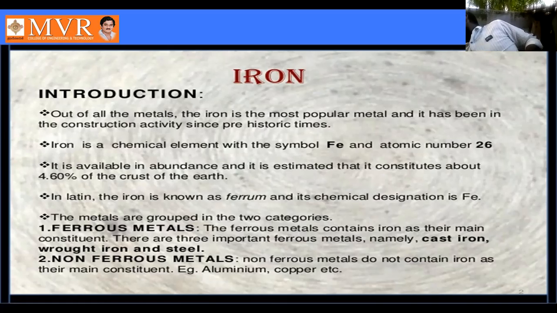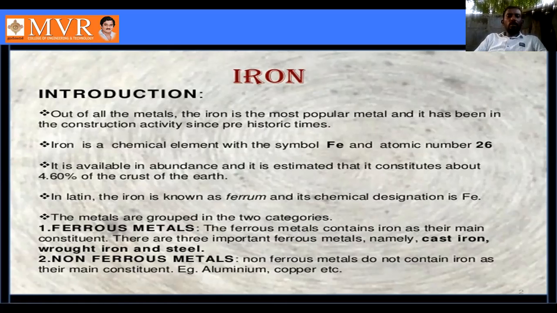There are three important ferrous metals: the first is cast iron, the second is wrought iron, and the third is steel.